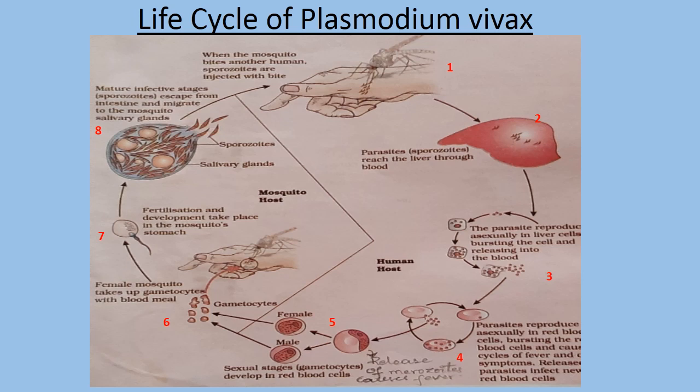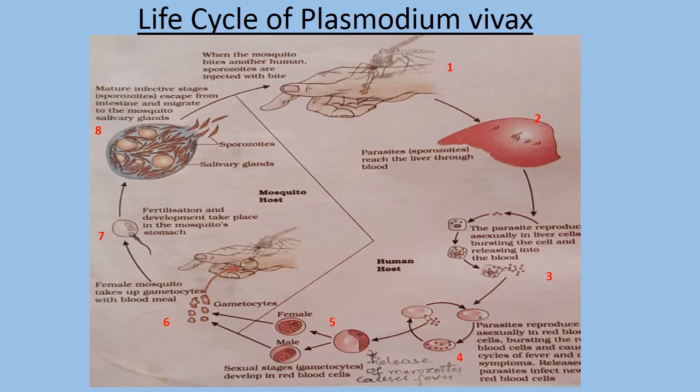In the life cycle they have given many pictures. On each of the pictures I have numbered for easy explanation, so that it will be very easy for you to understand. Just observe the first picture of the life cycle. Plasmodium is entering the healthy individual with the bite of a mosquito. In which form is it entering? Plasmodium enters the human body in the form of a sporozoite. The sporozoite is the infectious form of Plasmodium. So the mosquito is injecting the sporozoite into a healthy person.